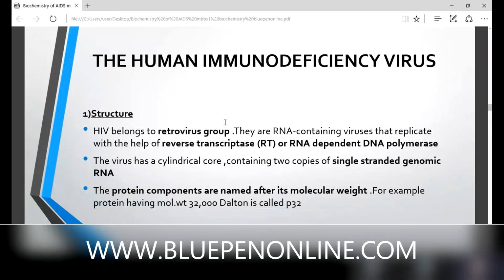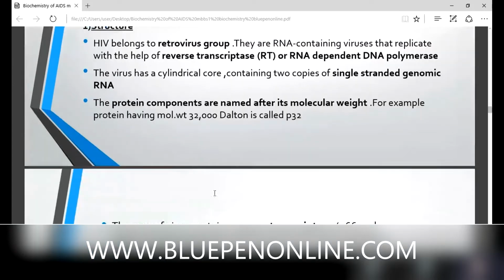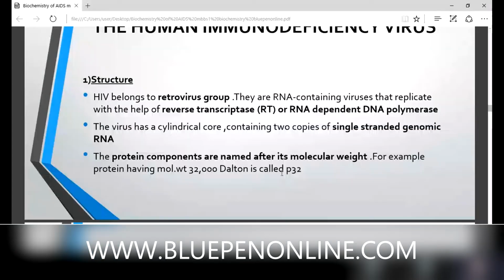The virus has a cylindrical core that contains 2 copies of single-stranded genomic RNA. The protein components are named after their molecular weight. For example, a protein having molecular weight 32,000 Dalton is called P32. We discussed one viral capsid antigen, P24, in the first topic, the window period. So this 24 means its molecular weight.